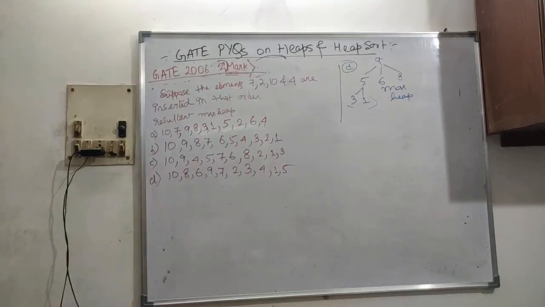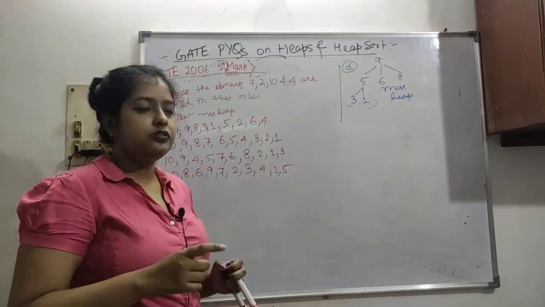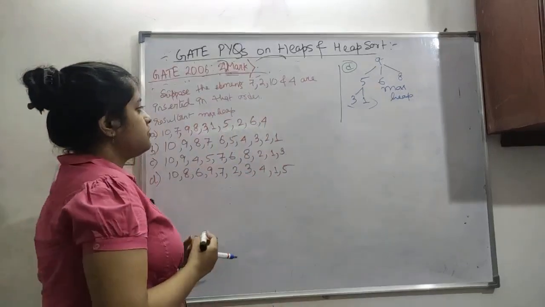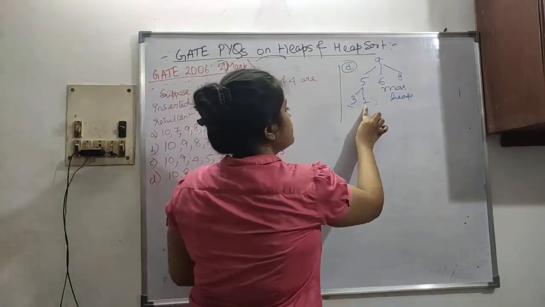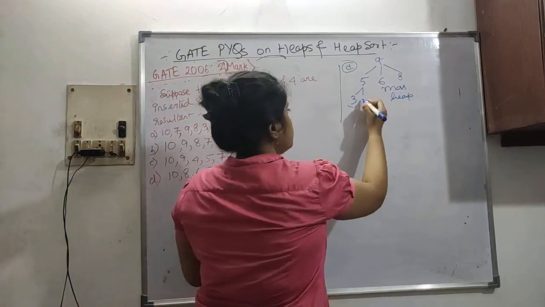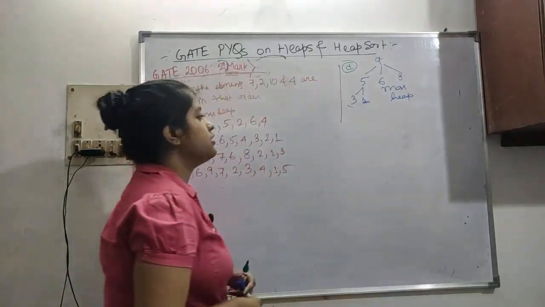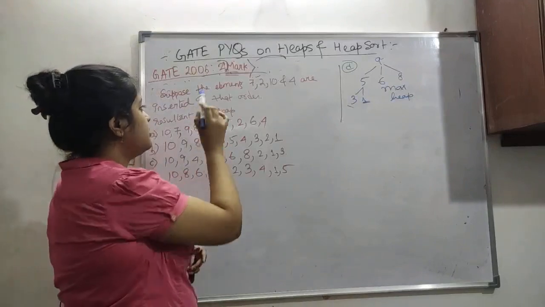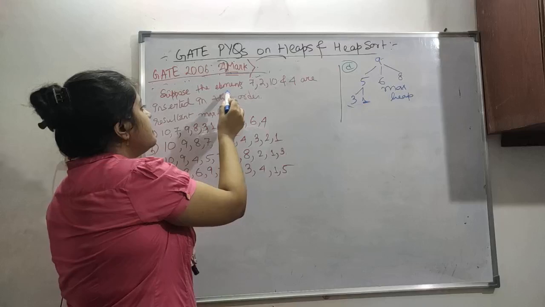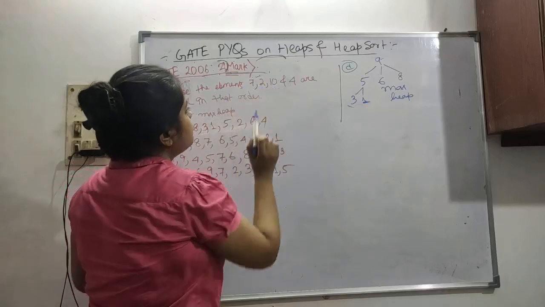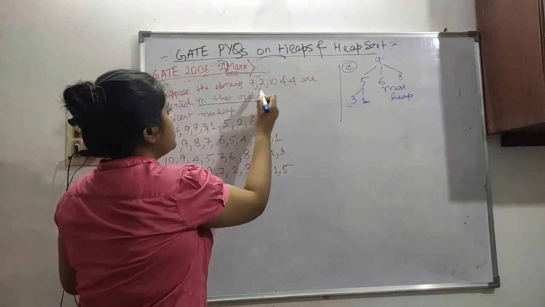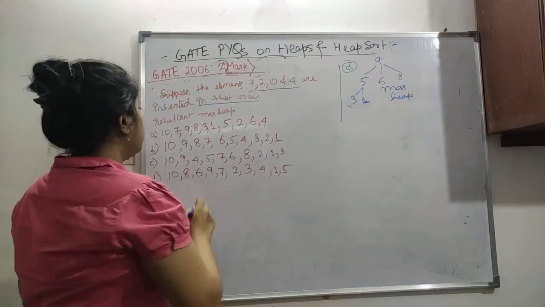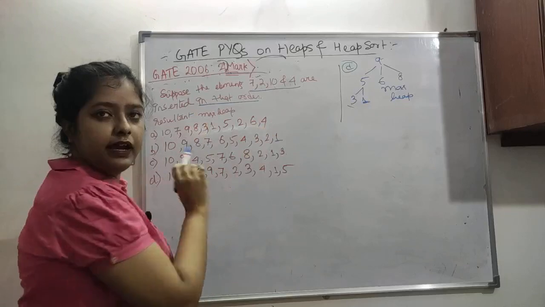This is our linked question, which I have already mentioned the previous one has. So this was our answer to the previous question. This was our tree. Now let's see this question. A lot of things were related; I just took the important parts. Suppose the elements 7, 2, 10 and 4 are inserted in that order. Now we have to find the resultant max heap. This is the array, right?